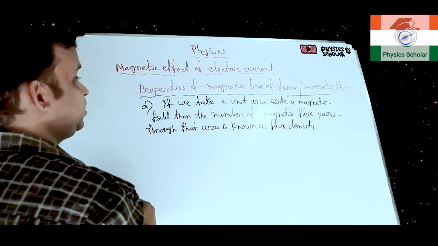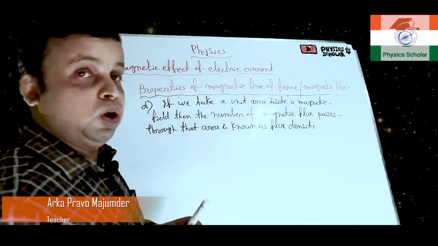So, if the flux density increases, then the field strength will also increase.